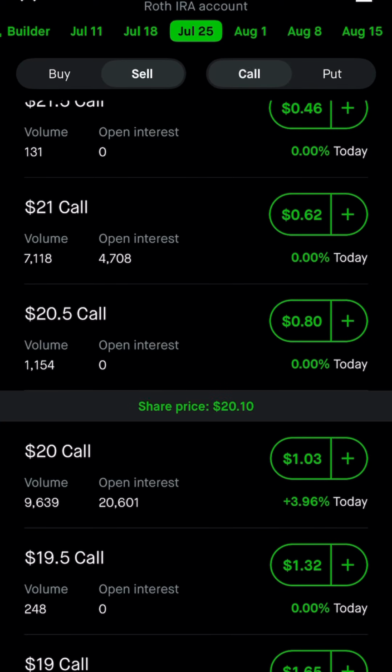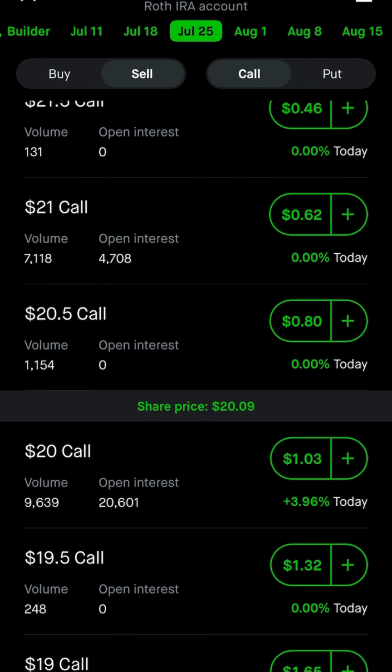Selling a call. When you sell a call, you have to already own 100 shares of the stock. In this example, the share price is $20.10. So let's say you already own 100 shares of the stock and you want to sell a $21 call.